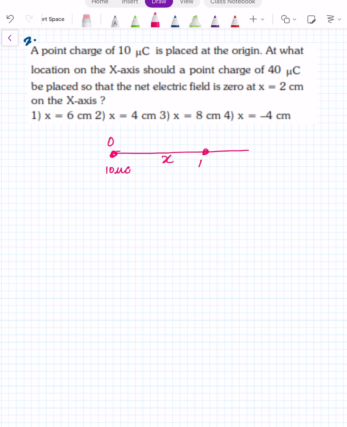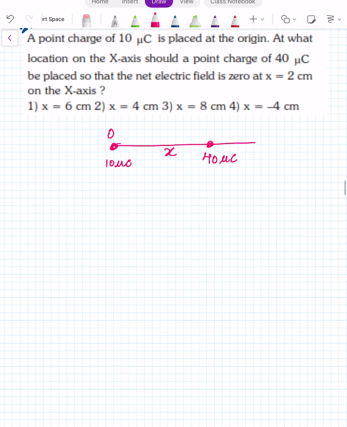Let us say at a distance x, 40 microcoulomb we place so that the net electric field is 0 at x equal to 2, that means at 2 centimeter. This total is x centimeter. Say this OP is 2 centimeter. Here the net electric field is 0.